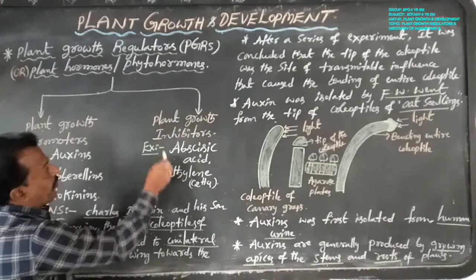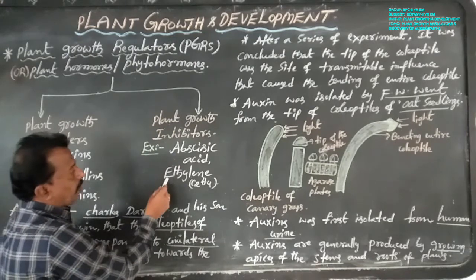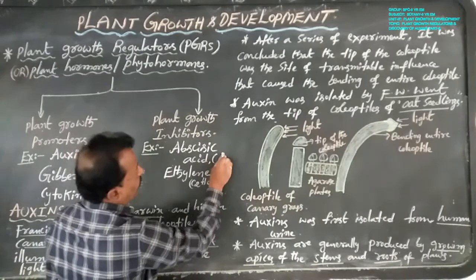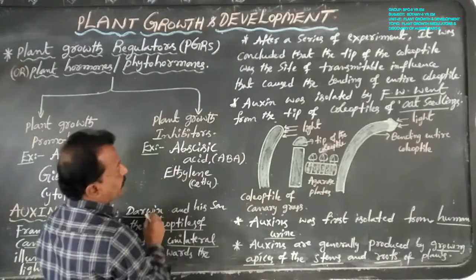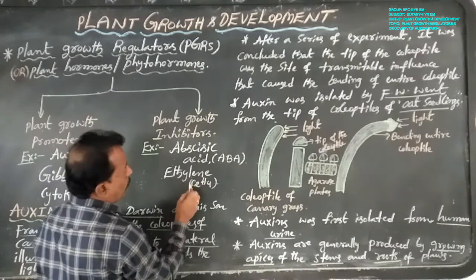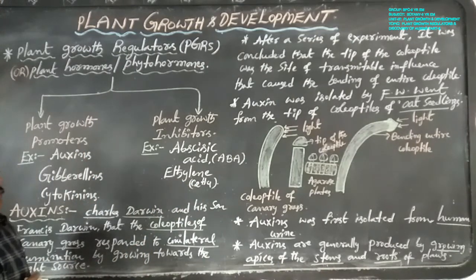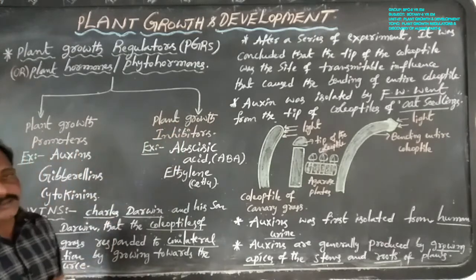Examples of plant growth inhibitors are abscisic acid, short form ABA, and ethylene. The molecular formula of ethylene is C2H4. These two are plant growth inhibitors.